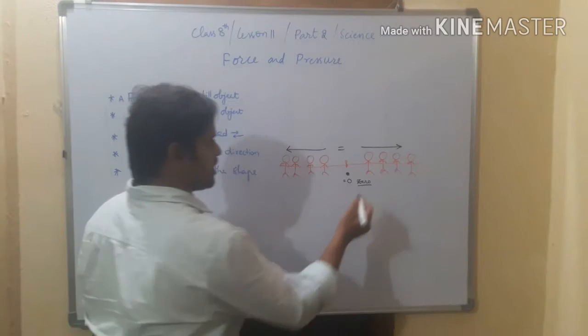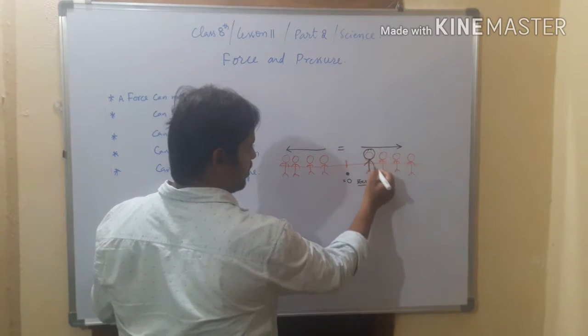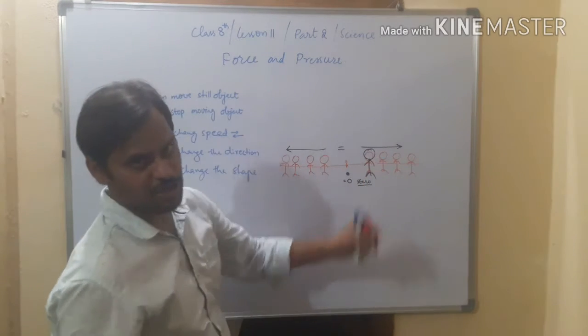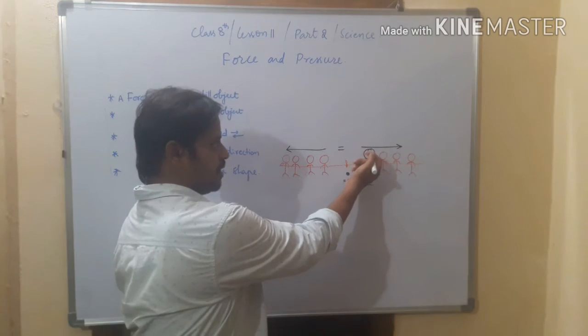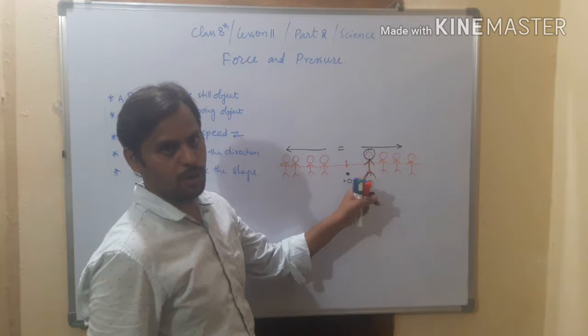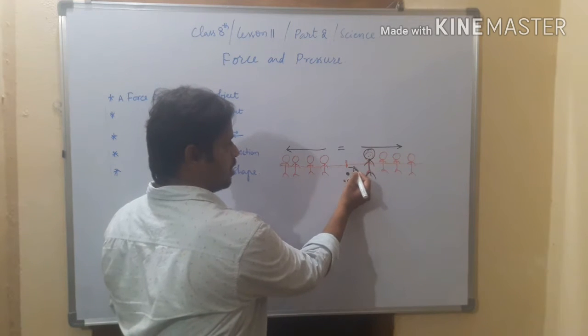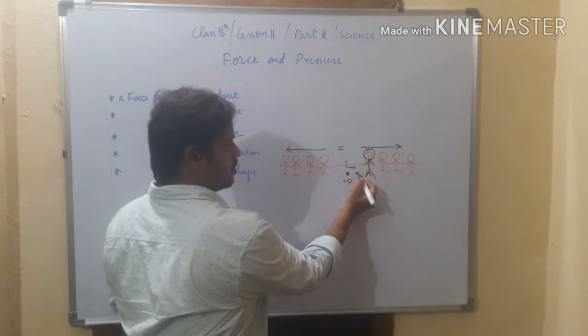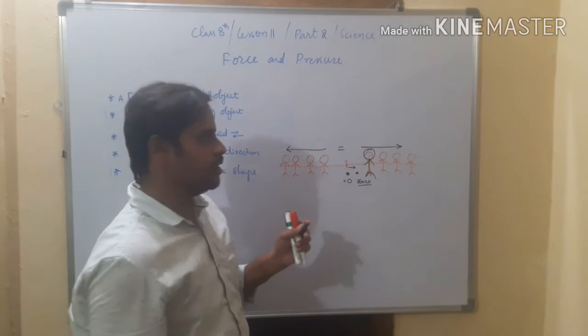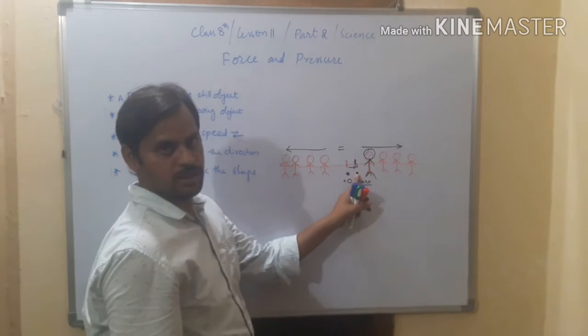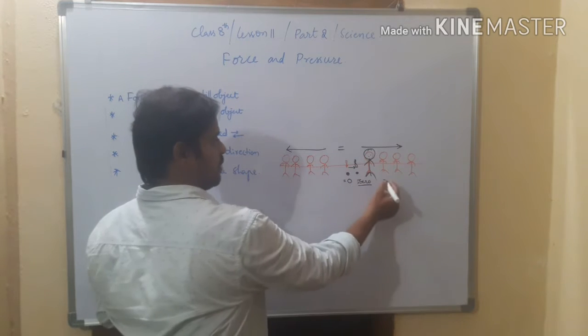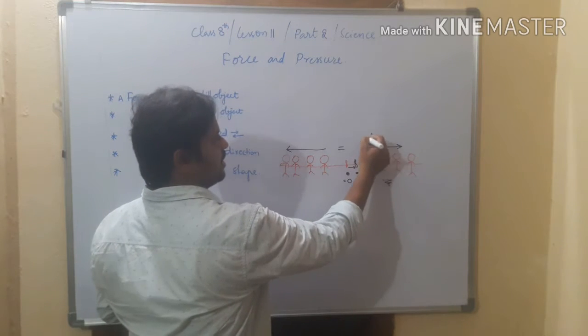Suppose one of them is very strong. Then with a little bit of force he is able to apply on the rope, he pulls the rope toward themselves. So here the point of the thread moves like this. It means the force applied by these four members is greater.